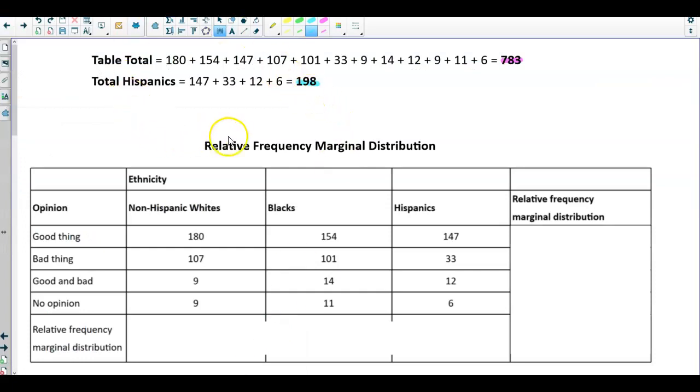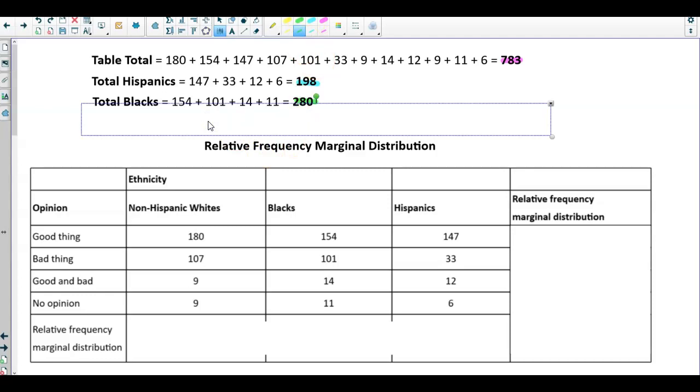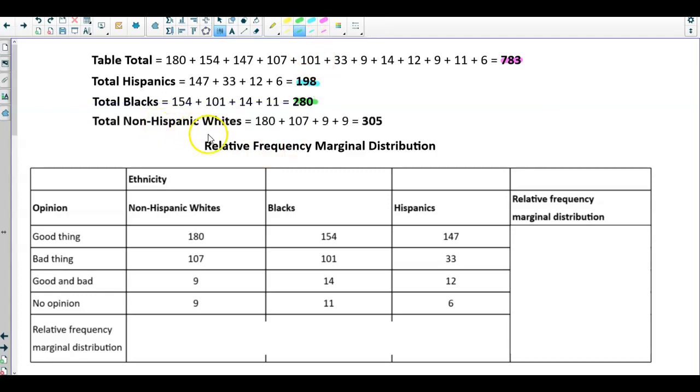So if we want to find the total amount for the next category, which is total blacks here, 154 plus 101 plus 14 plus 11 gives us 280. And then the last one, the total non-Hispanic whites is 180 plus 107 plus 9 plus 9, and that gives us a total of 305.